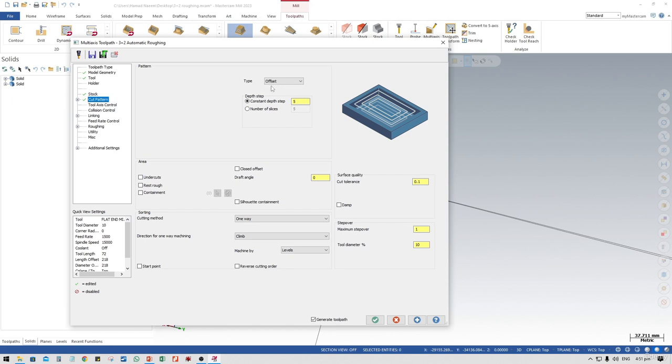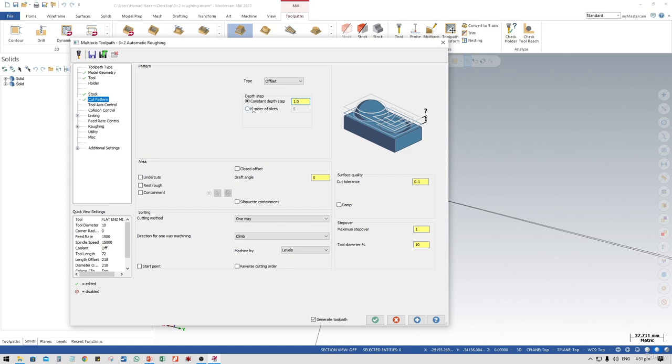Set the depth of cut, which is 5 millimeter, or you can set the depth of cut according to your cutting tool requirements or the material type you're using. Let me set this roughly to 1 millimeter.